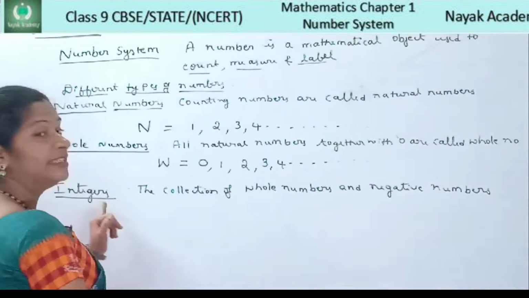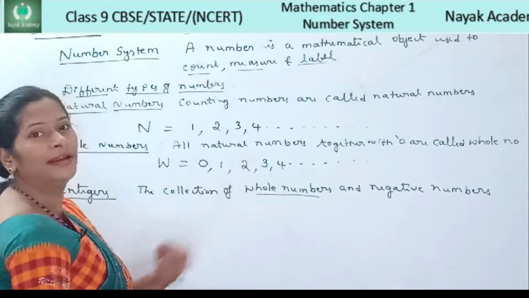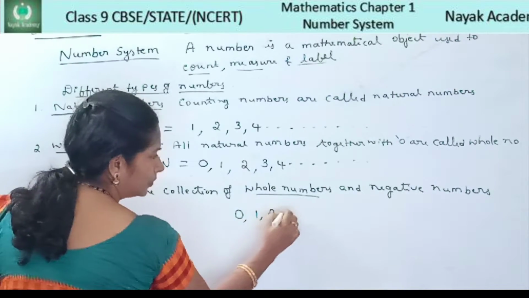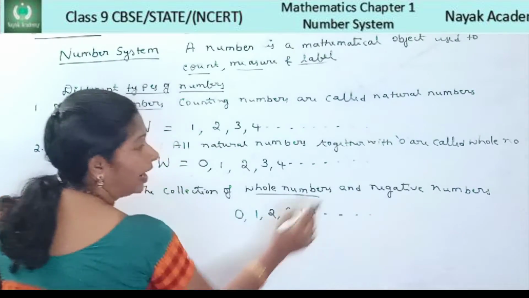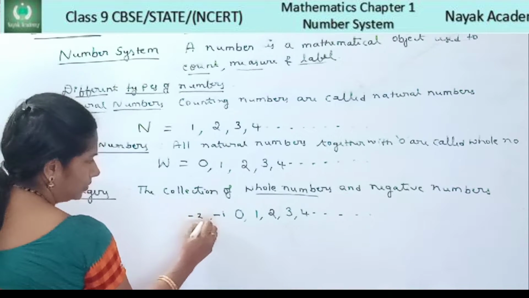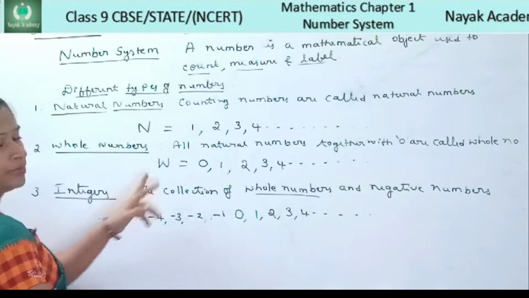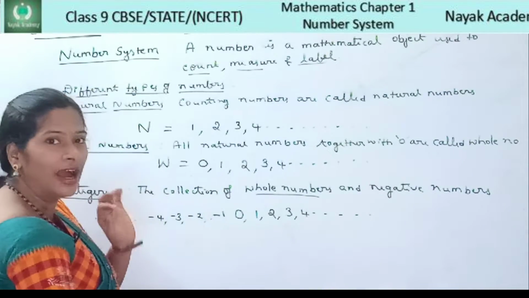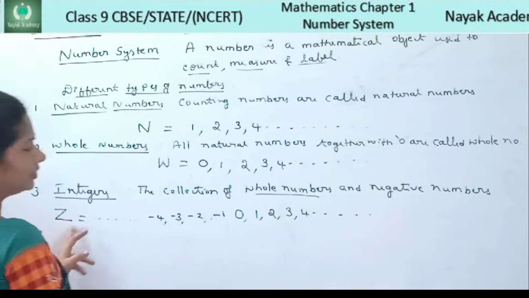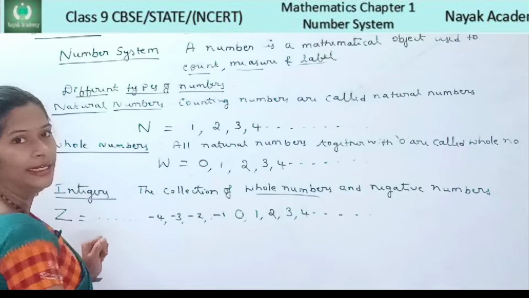Third type of numbers, that is integers. What do you mean by integers? The collection of whole numbers and negative numbers are called integers. Whole numbers start from 0, 1, 2, 3, 4 and so on. And negative numbers: minus 1, minus 2, minus 3, minus 4 and so on. Such type of numbers are called integers and it is denoted by the symbol capital letter Z. Z is equal to all the negative numbers, positive numbers including 0, called integers.